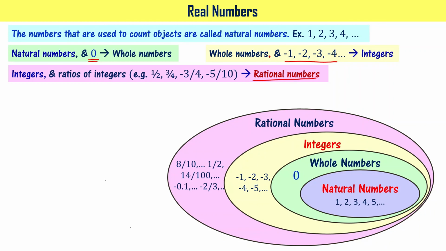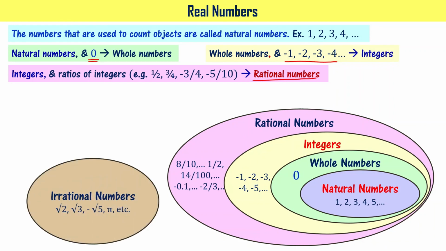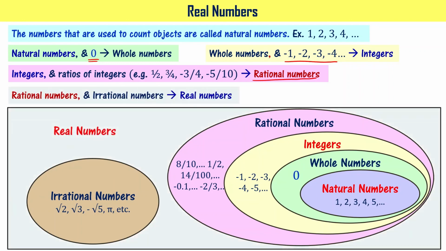And you have another set of numbers which are not rational numbers, that are called irrational numbers, right? You put these two numbers together and that is called real numbers. Understood the concept of real numbers? Rational numbers and irrational numbers put together are called real numbers.